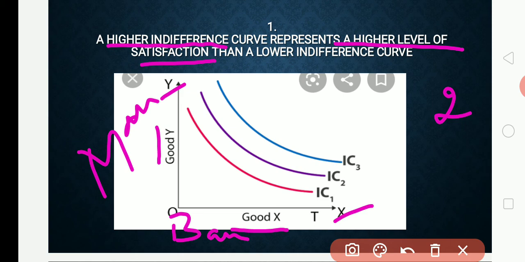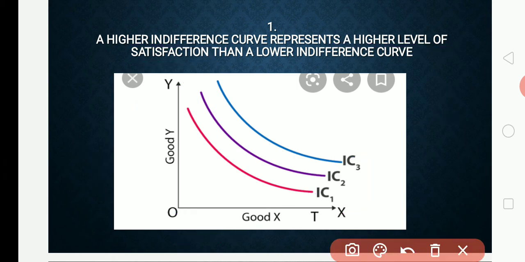Here the indifference curves slope downward: IC1, IC2, IC3. This IC1 is the lower indifference curve, IC2 is greater than IC1, and IC3 is greater than IC2.